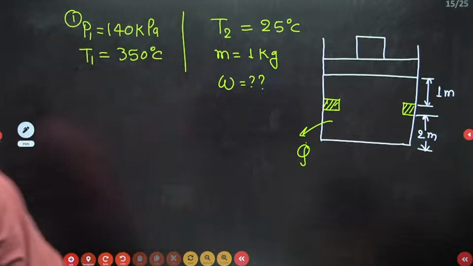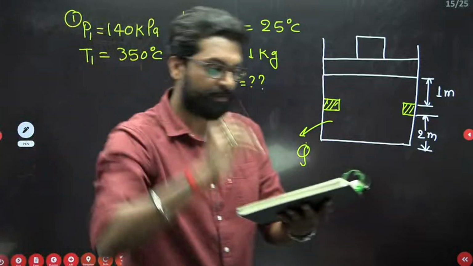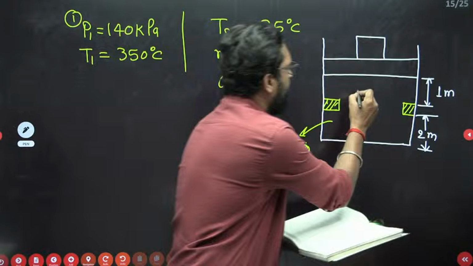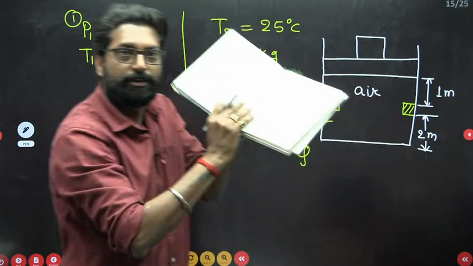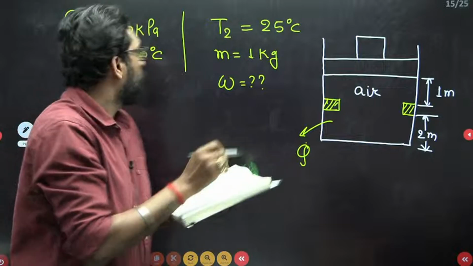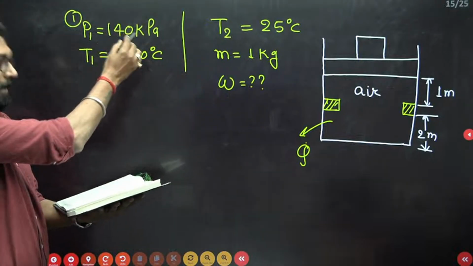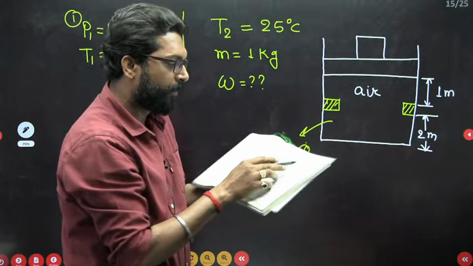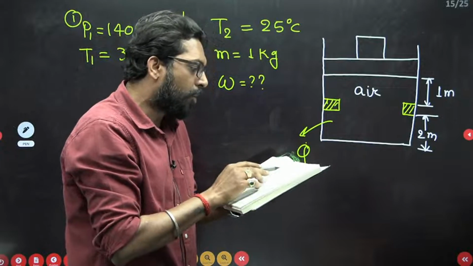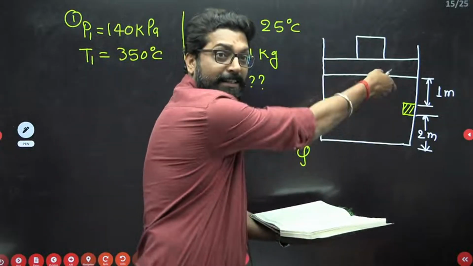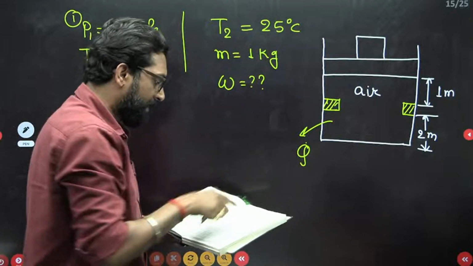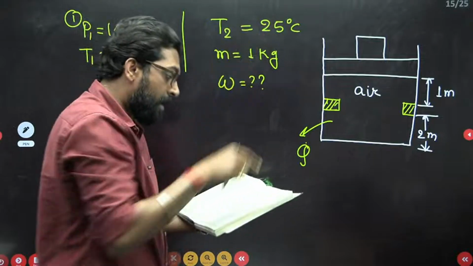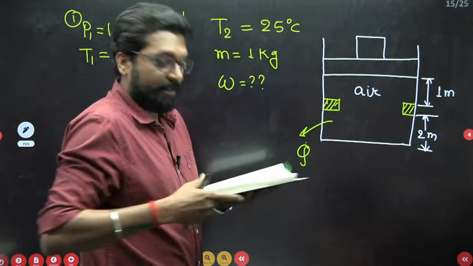Now, my dear, I will read the question from my notes also. A piston cylinder arrangement shown in the figure below initially contains air. This is my notes. Air at 150 kilopascal, here it is given 140 kilopascal. And the temperature here is 350, and in my notes it is 400. The setup, that means this arrangement, is allowed to cool up to a temperature. In my diary it is 20 degrees, but here it is 25 degrees. See the beauty.